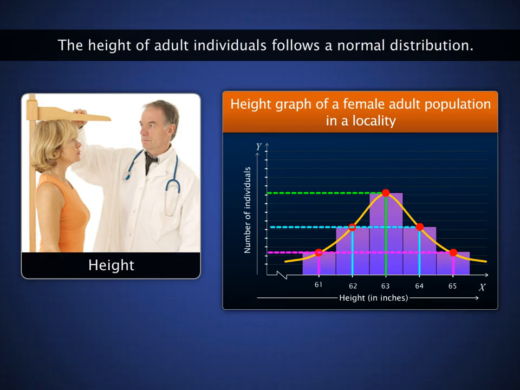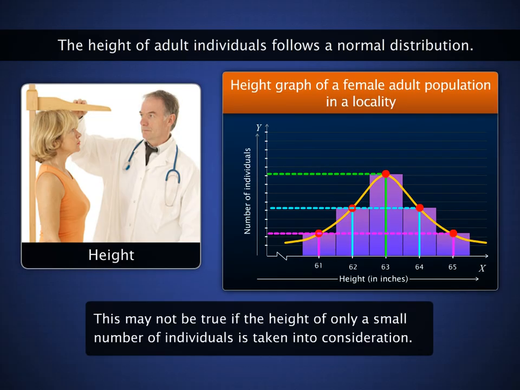So roughly, we can say that most individuals in the population are of an average height, and the numbers of individuals below and above the average height are approximately the same. This is the factor that categorizes normal distribution and gives a bell-shaped curve. Note that this may not be true if the height of only a small number of individuals is taken into consideration.